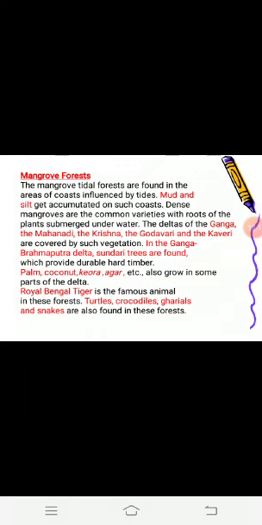Some species of plants found here are palm, coconut, keora and agar.